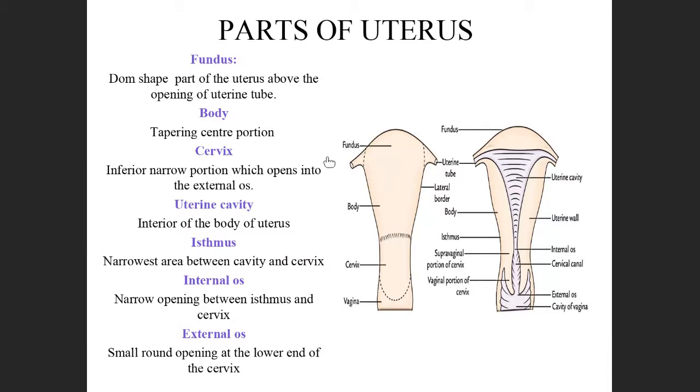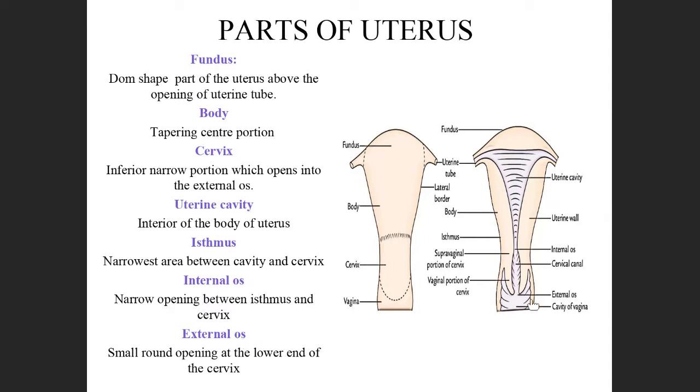If you read, it will be an interesting topic, because you should know how the uterus is there and what the functions are. For your purpose, if you remember only the parts, that is good. Fundus, body, cervix, uterine cavity, isthmus, internal os, and external os.